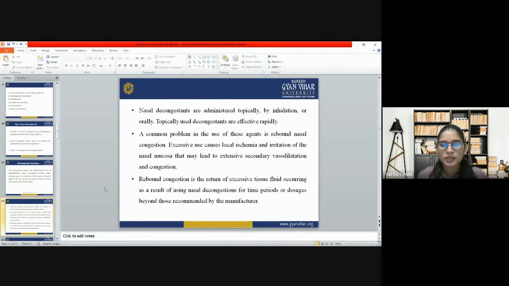Rebound congestion is the return of excessive tissue fluid occurring as a result of using nasal decongestants for a period or doses beyond those recommended by the manufacturer. So we have to use them according to the prescription, according to the directions mentioned in our product.